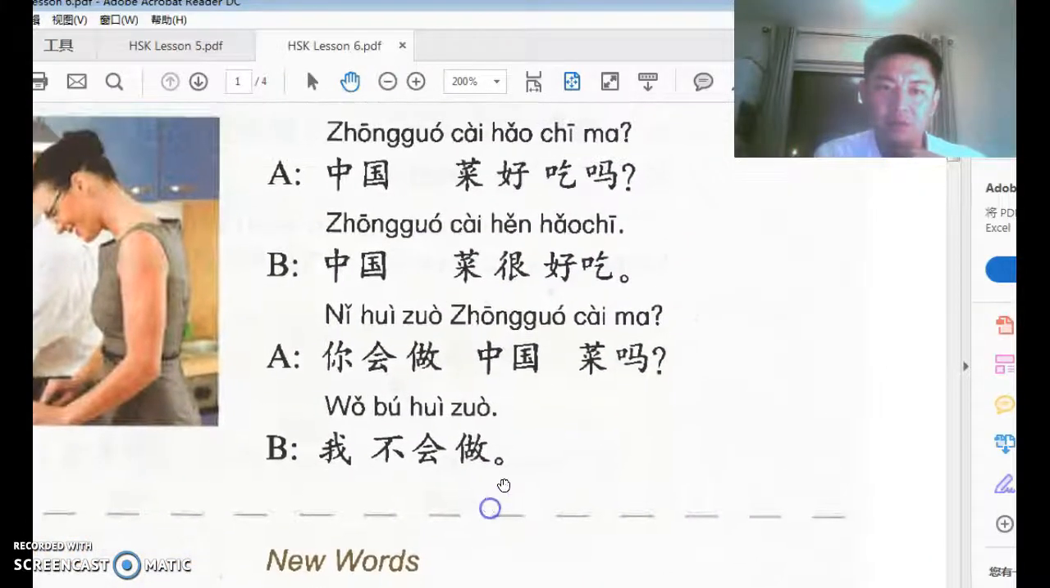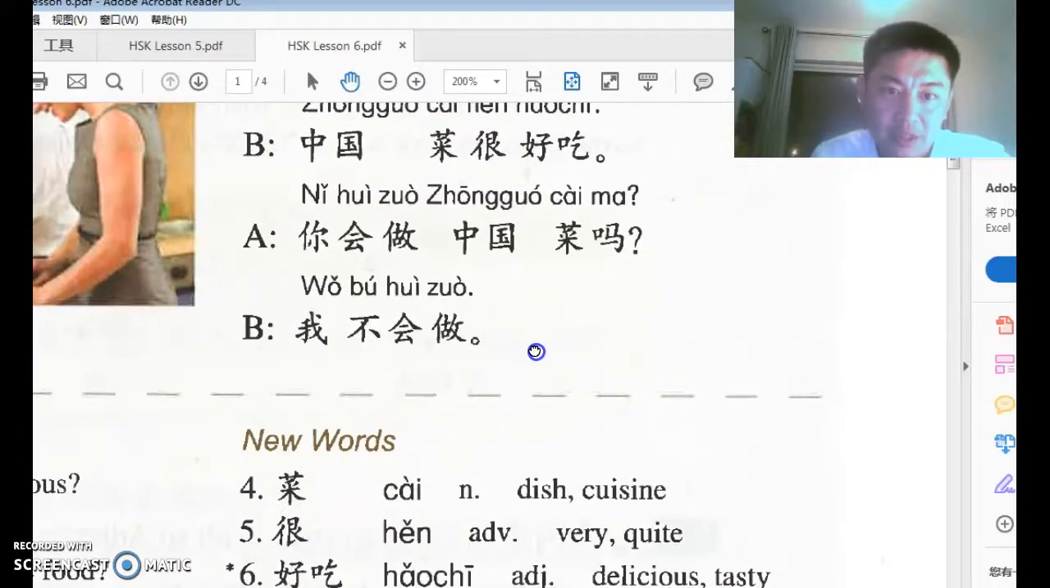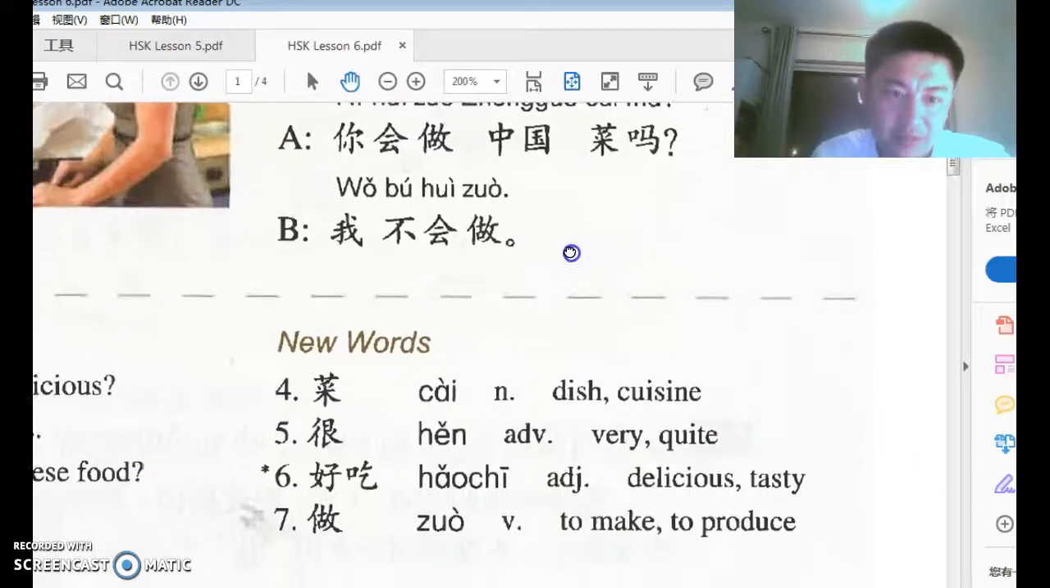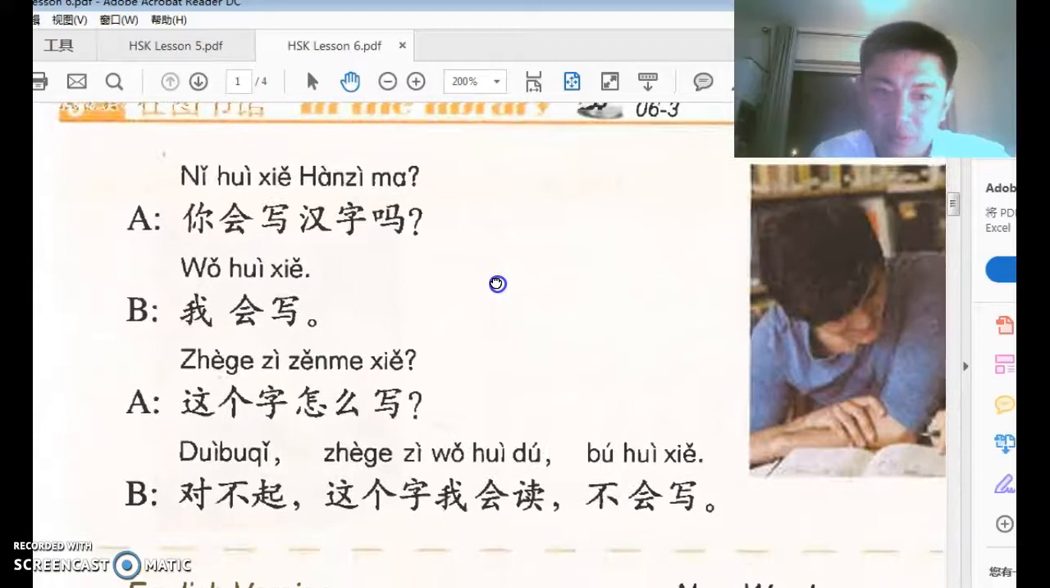But now we have a couple of new words here. 吃 on its own is to eat. 吃中国菜, eat Chinese food. 好吃 is one word, means delicious. 菜 is food, 中国菜, Chinese food. 爱尔兰菜, Irish food. 法国菜, French food. What else? 意大利菜, yeah, Italian food.